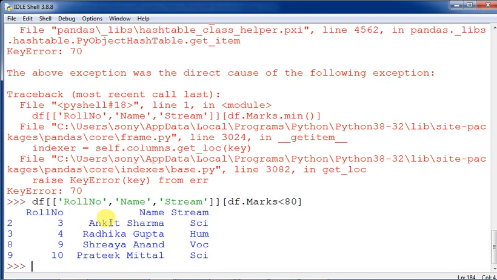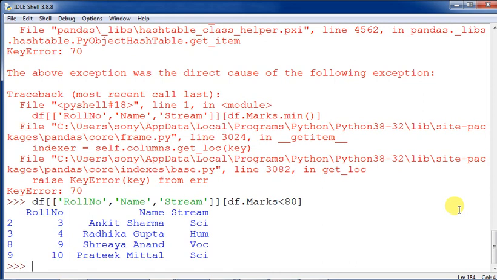So these 4 students have got marks less than 80. Their roll number is the index, this is the name, and this is the stream that has been printed. So in this way you can do it. The minimum means aggregate, meaning it gives only one value.